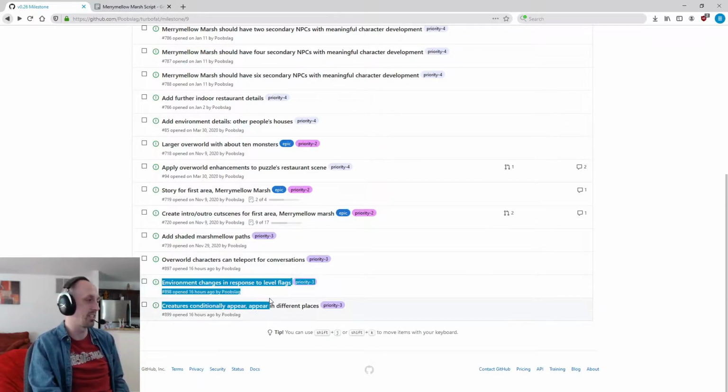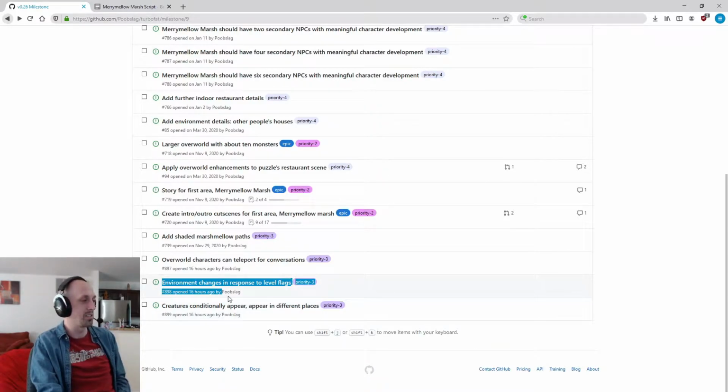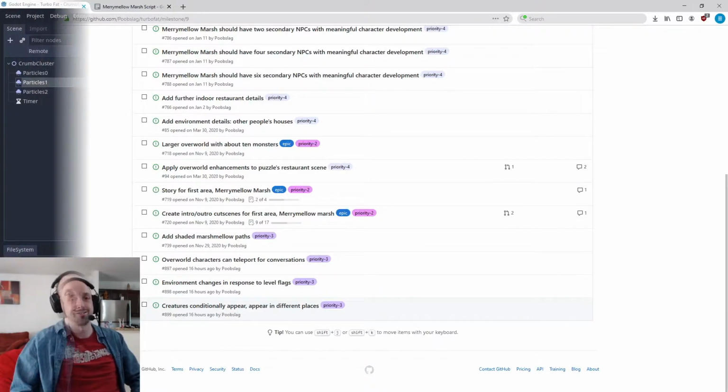So I do have little tasks for things like if there's a plot point where someone cuts down some bushes, you need to support that. You need to say, oh, it's at this part of the story, these bushes don't exist, and I'll do that someday. So yeah, I like this approach, and we'll see how it goes.